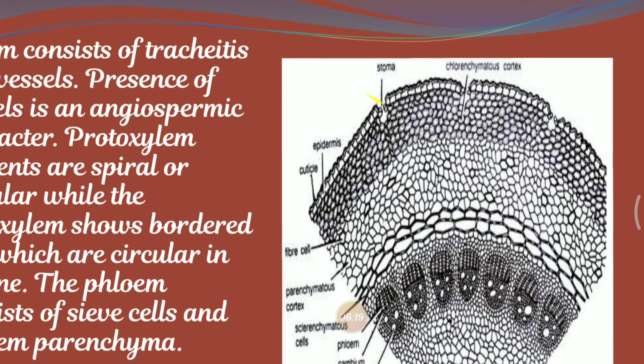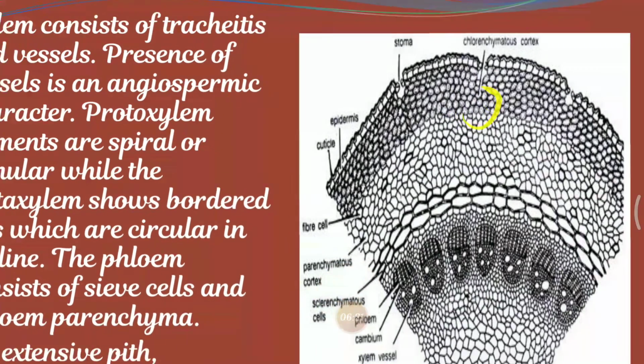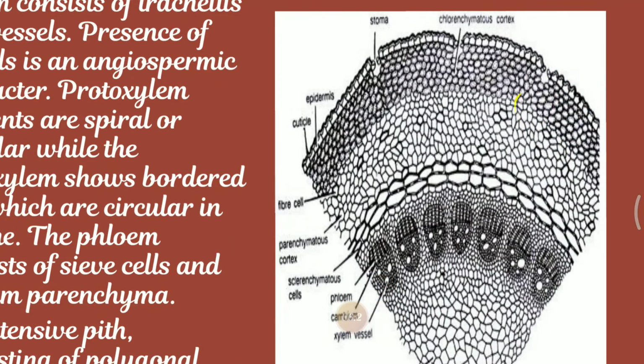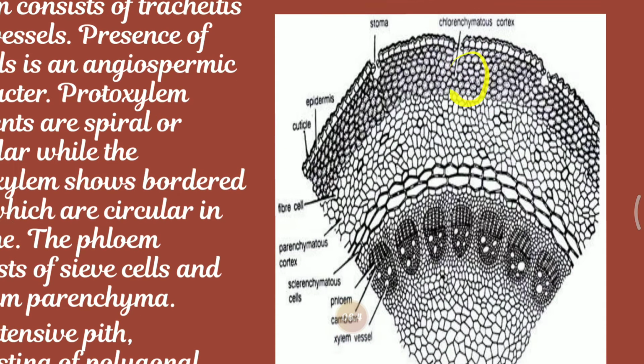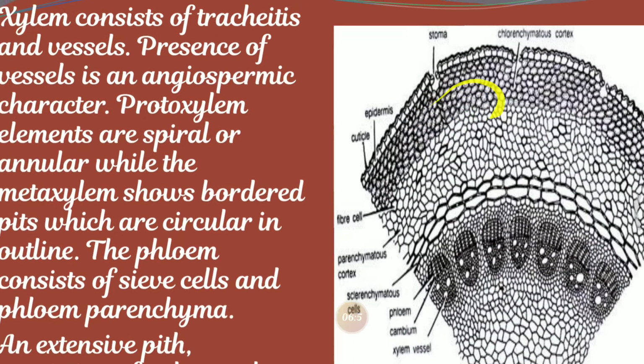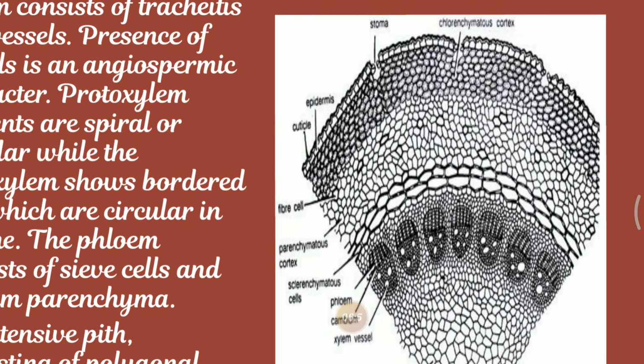See here, you can see the sunken stomata here and here also, and here also we can see some of the arrangement of the sunken stomata. Cortex lies below the epidermis. It is differentiated into an outer collenchymatous cortex, a middle parenchymatous cortex, and an inner sclerenchymatous cortex. You can see here, this is the collenchymatous cortex, where the cells are filled with chloroplast, and small dots around. Lower to that we can see the parenchyma cells and even some of the sclerenchymatous cortex.